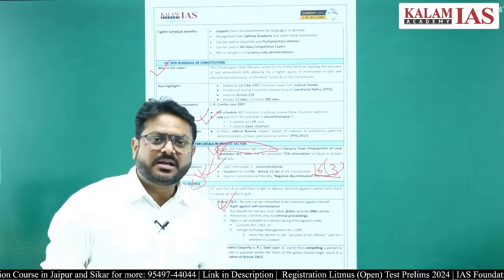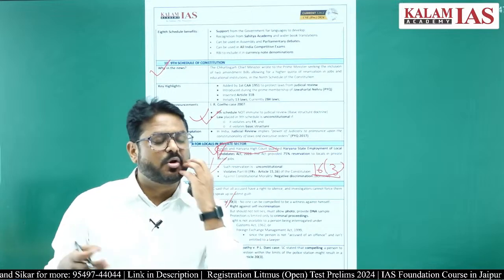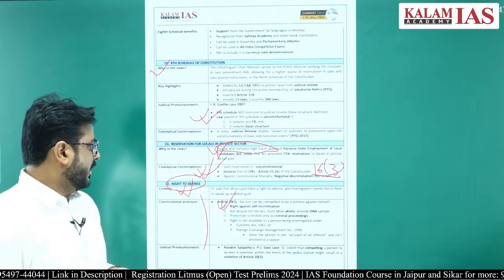After the investigation, after the reports, it will be proved that the accused is not guilty, and the person will be let go, right.